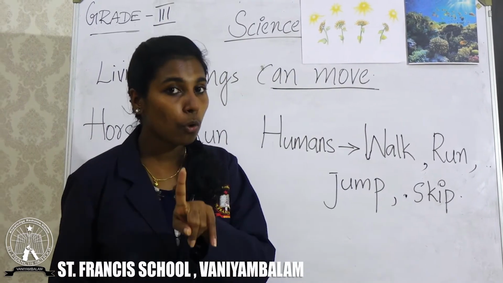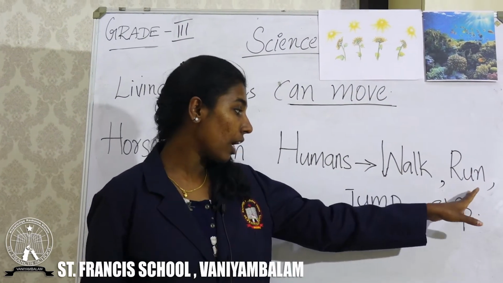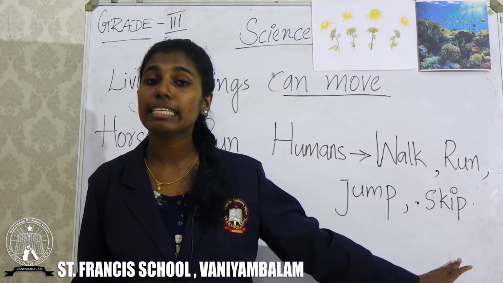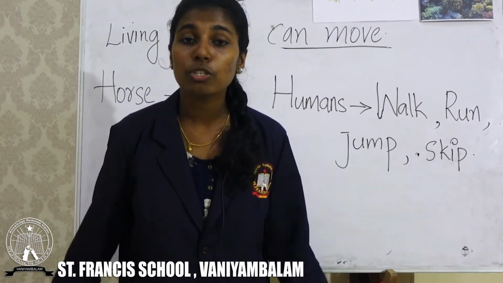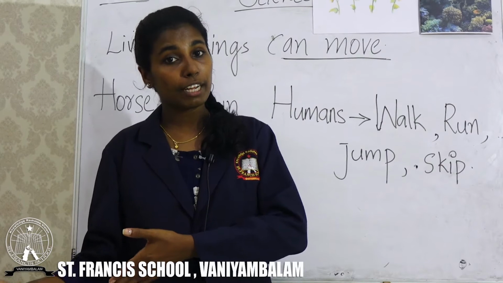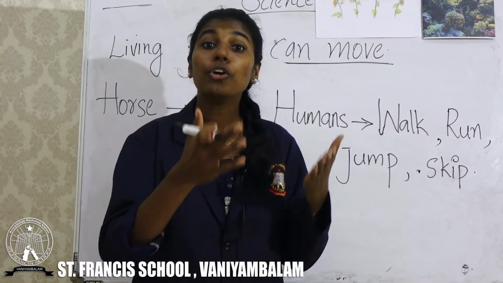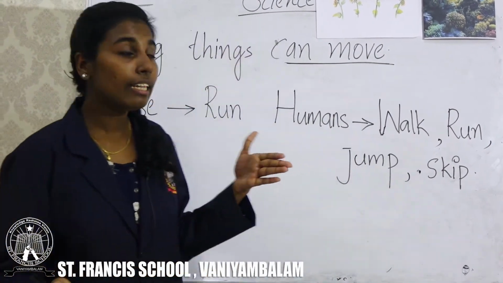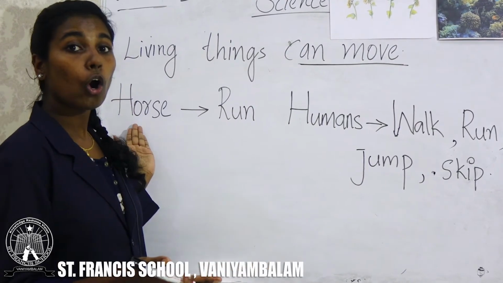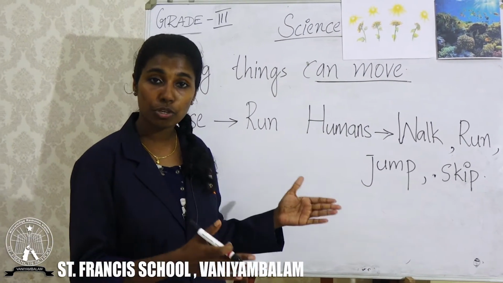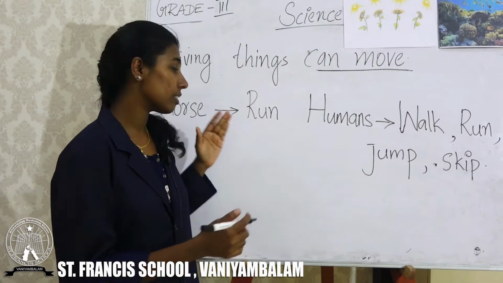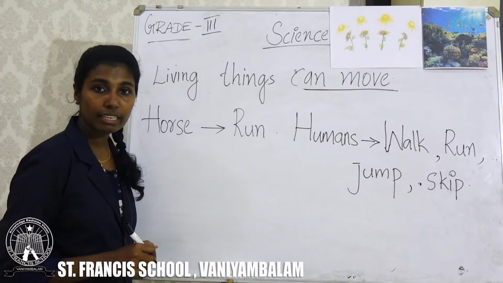Students, listen. You also can walk, run, jump and skip using your legs. So, you can move from one place to another place. So, you are a living thing. Then the animals like horse. Horse can move from one place to another by running. So, horse is a living thing.